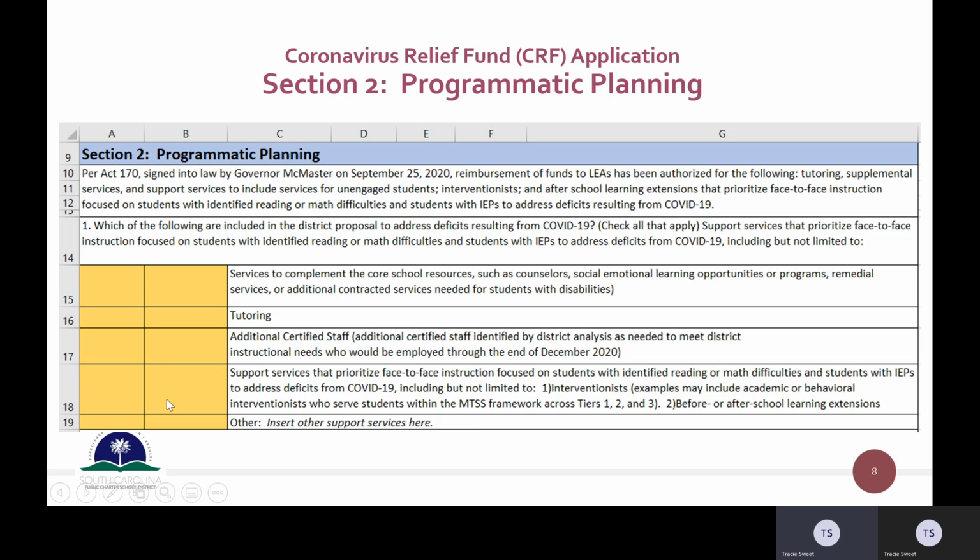On the application that you have, these are merged together, and there's a drop-down menu for a yes or a no. So if you had activities in your plan that were services to complement the core school resources, such as counselors, SEL learning opportunities, etc., you would click yes. If you do not, you would just click no, and you would do that for each of these different allowable services. If you have something else there that falls within the guidelines, then you could also click yes under other, and you would insert what other support services you included there. Okay, so section 2, that is the first question.